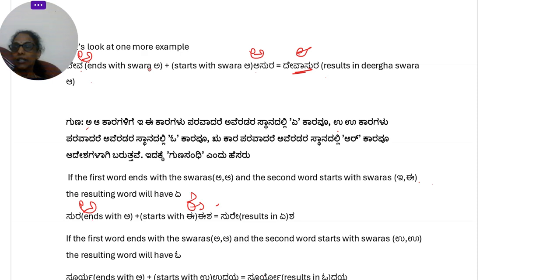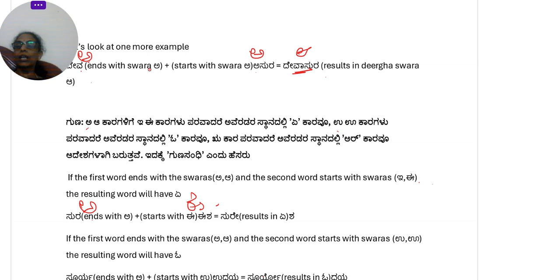So if the first word is ending with a or a and the second word starts with e or e, then the result will be e. Okay, so this is one. Then if the first word is ending with a or a and the second word is starting with u or u, then the resulting word will have o in it. Similarly, if the first word is ending with a or a and the second word is starting with ru, then ar will replace. Then this is called as Guna Sandhi.